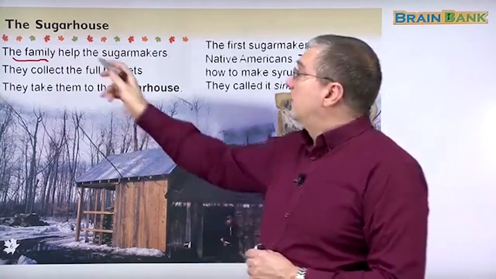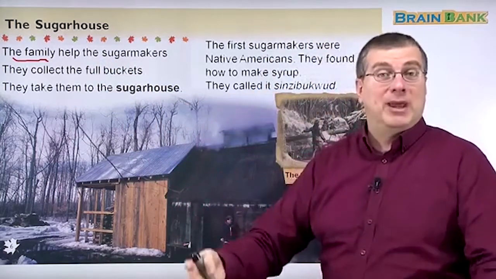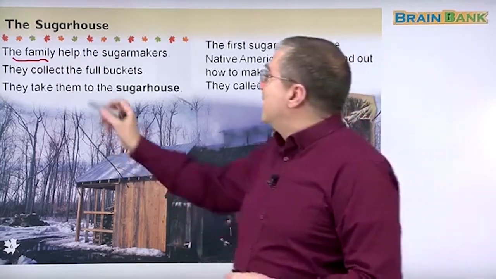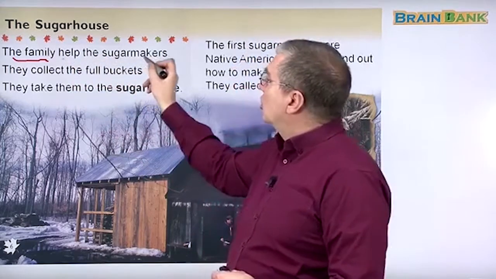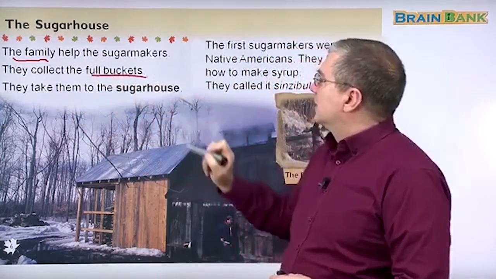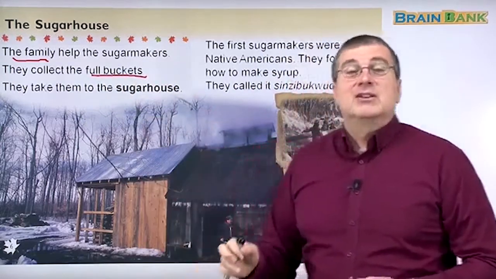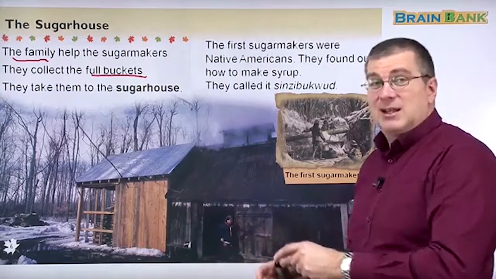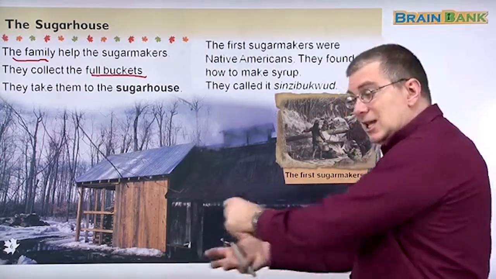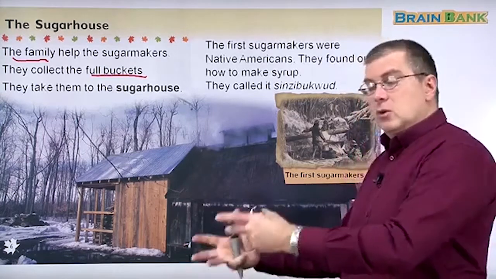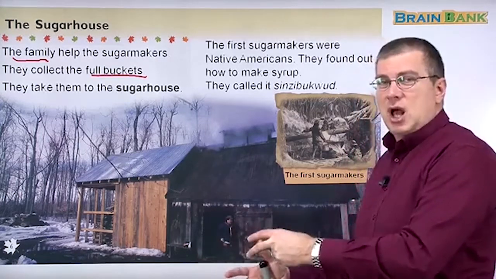Well, the family's not just looking, they're helping, right? They're doing some work also. Good family, right? The family help the sugar makers. They collect the full buckets, right? So in this case, they're still using the buckets. They're not using the big tank, they're using the buckets. And like I said before, taking each one of those buckets, that's a lot of hard work. They're heavy. So with many people, you can do the job quickly.